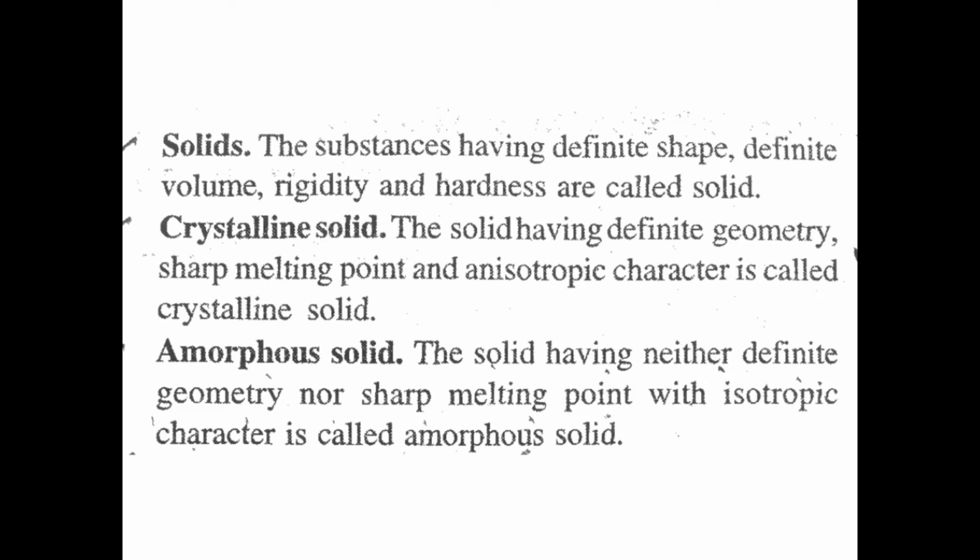Solid is a substance. The substances having definite shape, definite volume, and rigidity and hardness are called solid. Solid is a substance which has a definite shape. Let this be a substance, or this is a die. The shape of the die is definite, it is particular, and it has definite volume. If we weigh this die, then it has some weight, so it has definite volume also. Rigidity and hardness, this is also hard.